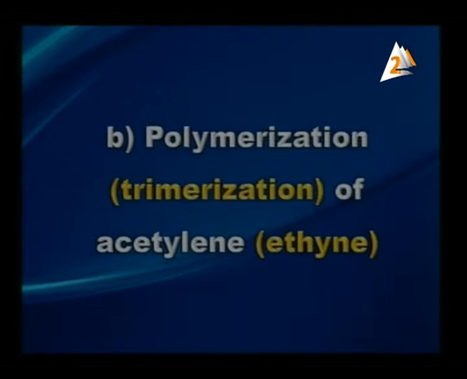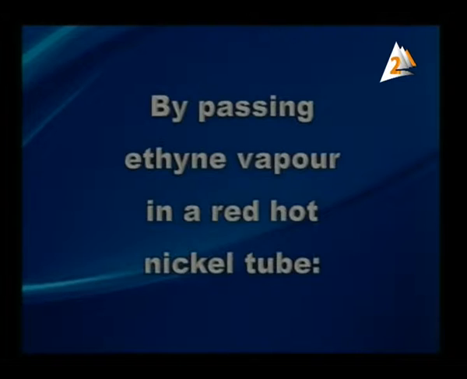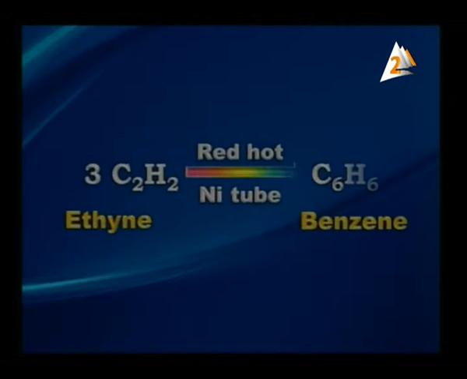The next point is the polymerization or trimerization of acetylene or ethyne. The polymerization or trimerization of acetylene takes place by passing ethyne vapor in a red-hot nickel tube. As the equation proceeds on the screen, 3 molecules of ethyne in a red-hot nickel tube give benzene.